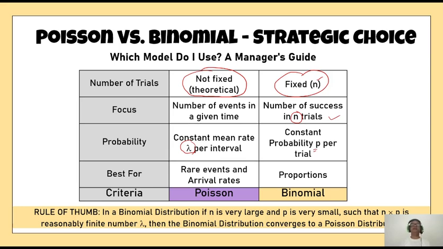Now this is when it is best. That is, Poisson distribution is best when you study the rare events. Rare events is corresponding to the time frame.